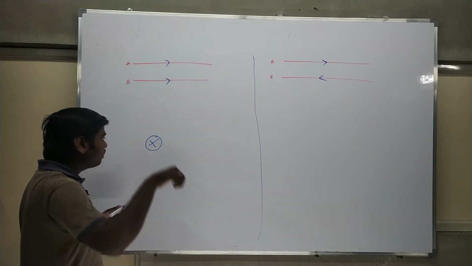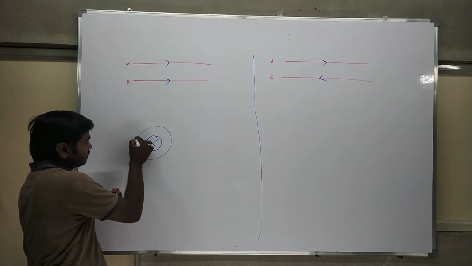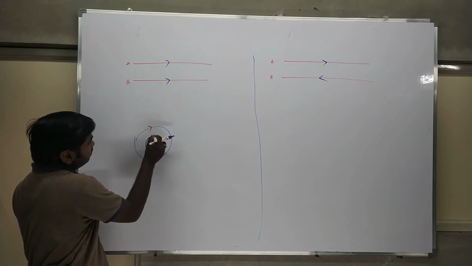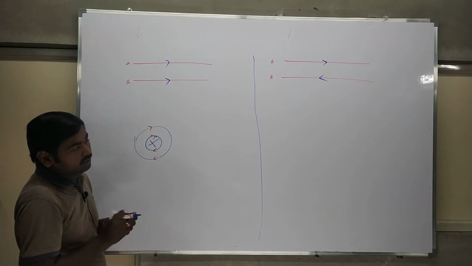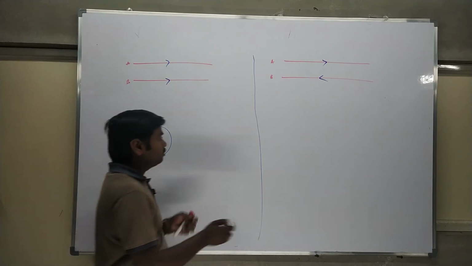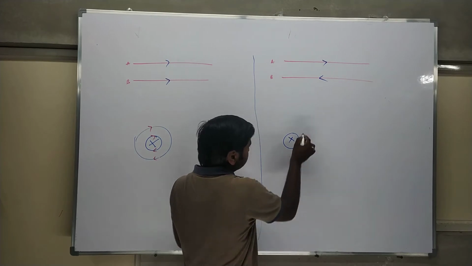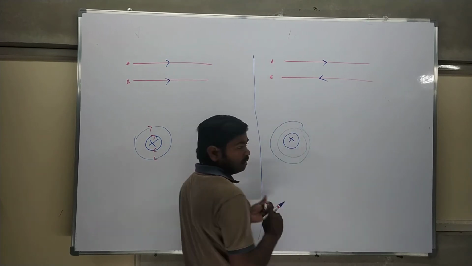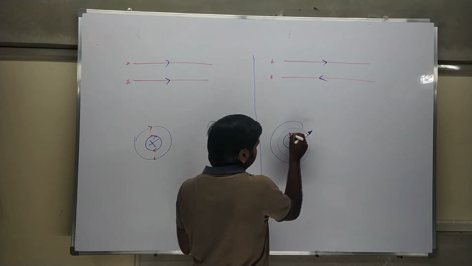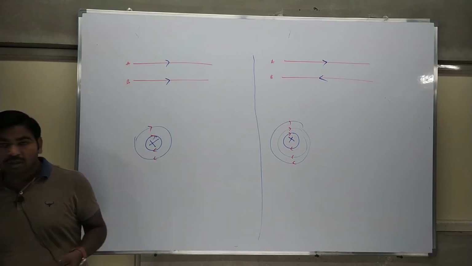Apply the right hand rule, and the flux lines are in a clockwise direction. Is it clear? So to understand, I should draw it very clearly. In the cross case, the flux is in a clockwise direction.